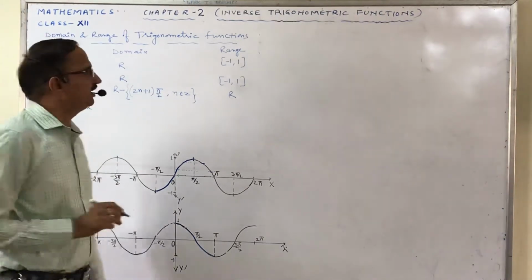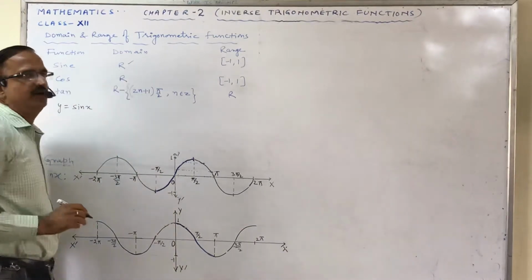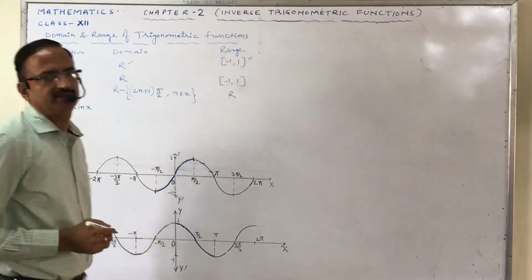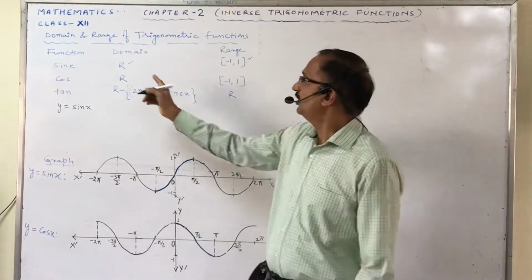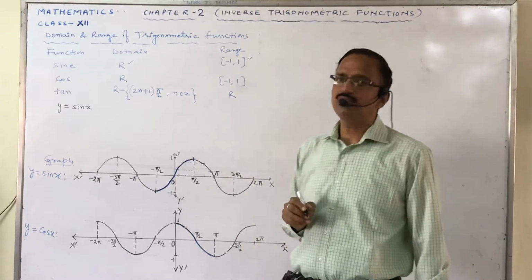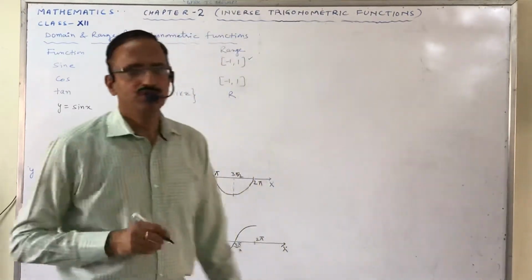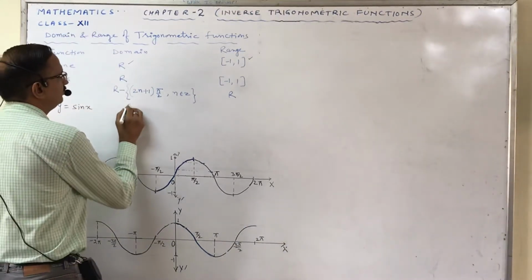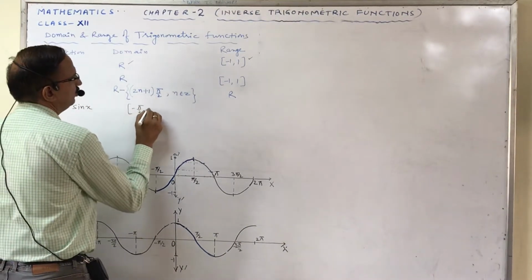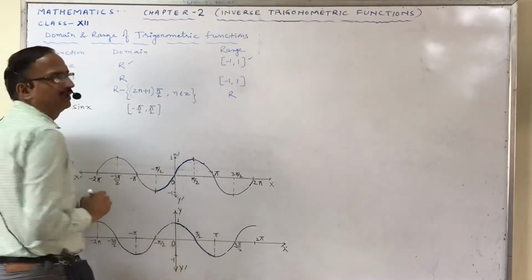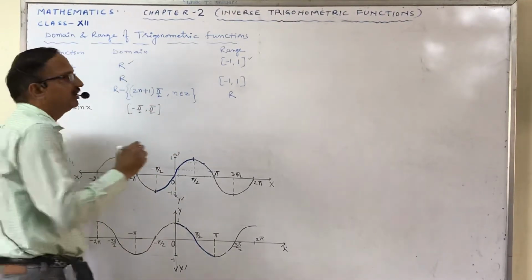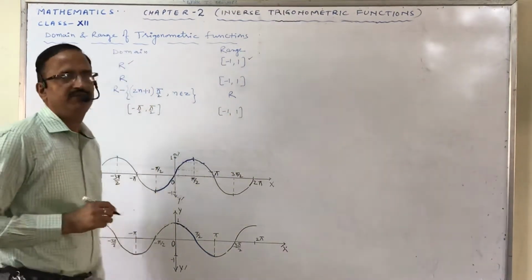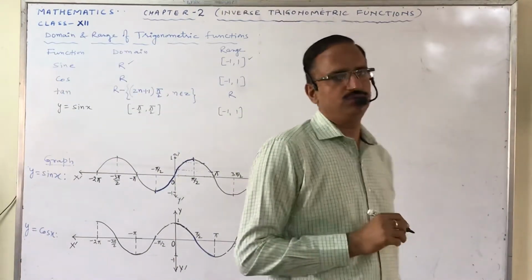As we know, its domain is the real numbers and its range is -1 to 1. But for all real numbers, this function is not 1-1 and onto. So if we restrict the domain to -π/2 to π/2, with this range, then the function is 1-1 and onto.